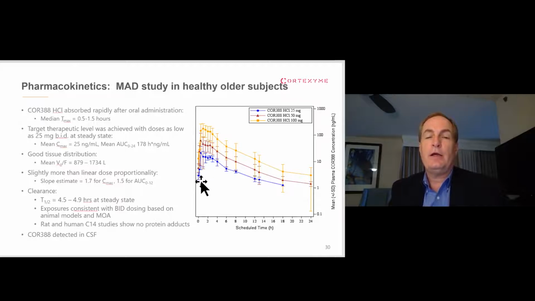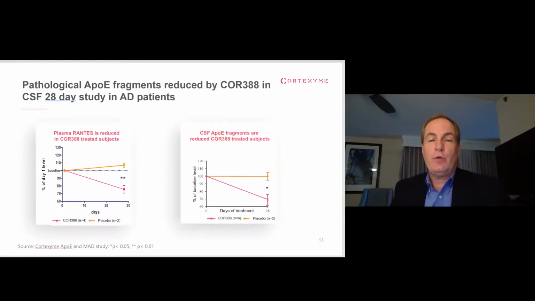And this is roughly linear exposure in the blood as correlated with dose, what we call linear PK, within the dose range that we're testing. The half-life is about 5 hours, consistent with twice daily dosing. But getting to the really more interesting efficacy and biomarker data,